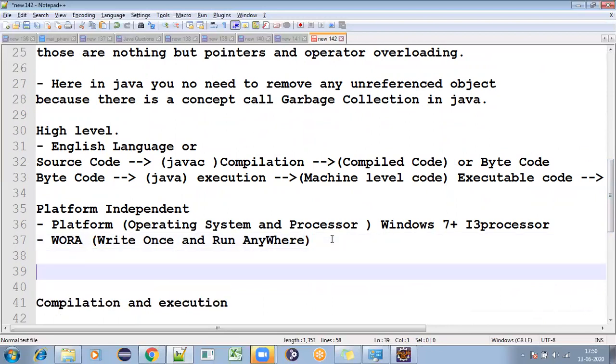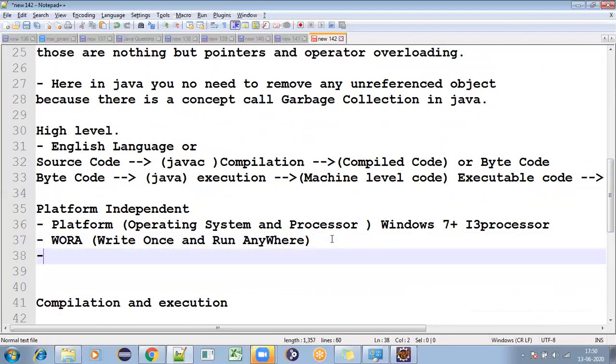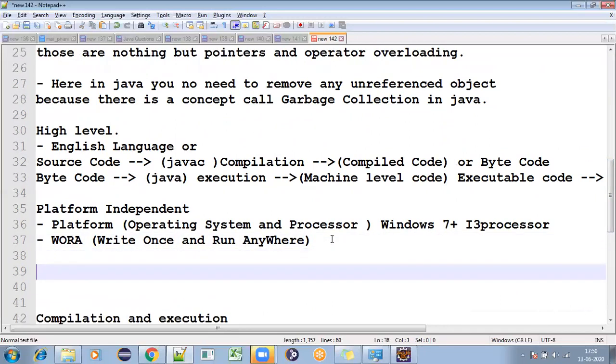So what is robust? First of all, you should understand the meaning of robust, right? Generally, if someone asks what is robust, what do you people think? This is a new word, we never heard about this word, right?